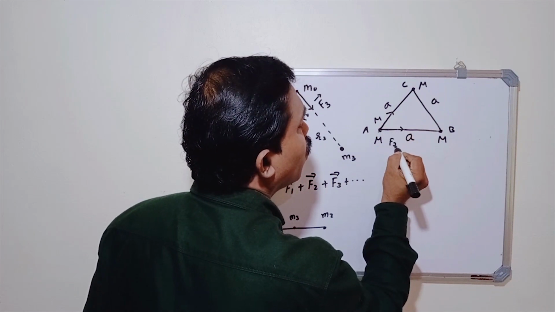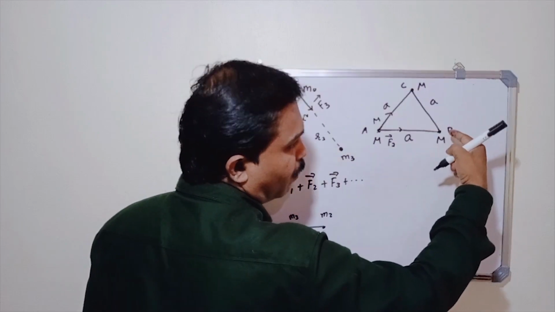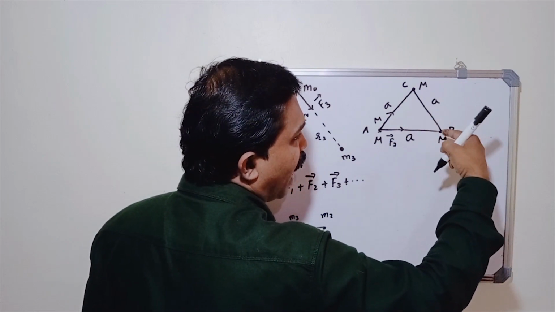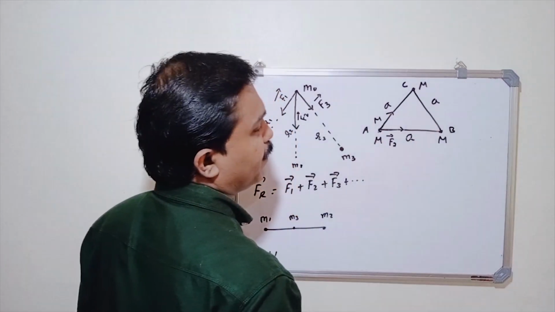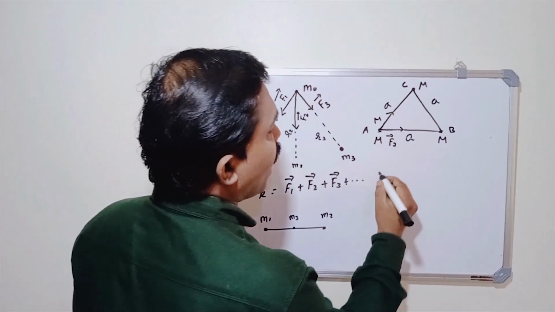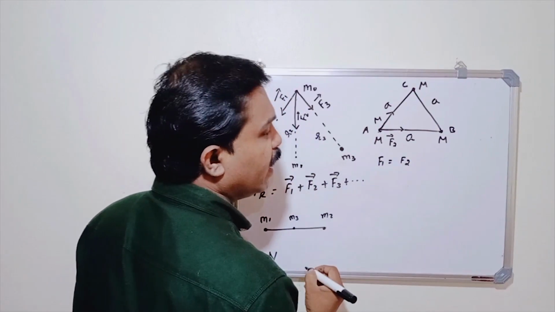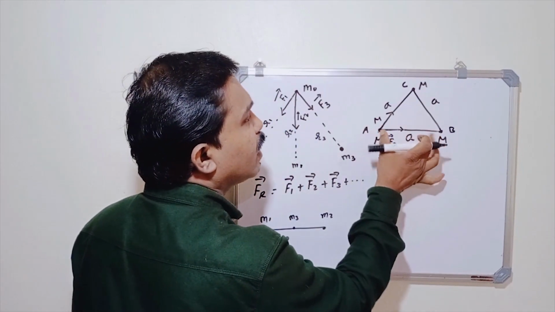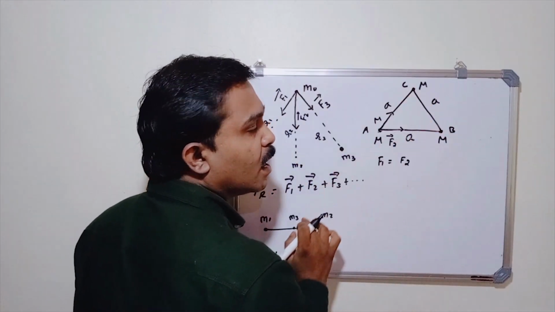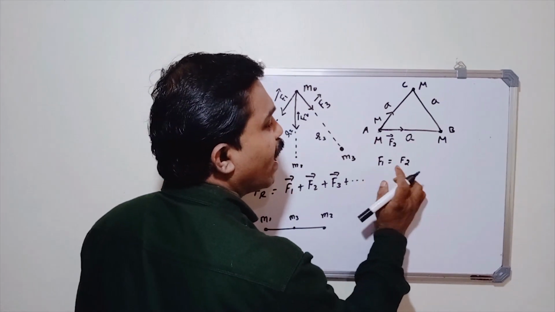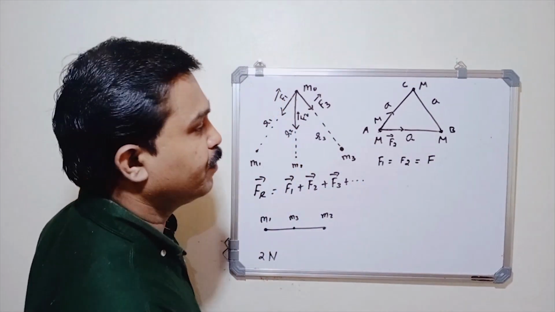That is directed towards B, because the body placed at the point B attracts this body. But the magnitudes of F1 and F2 are equal, because the distances are the same and the masses are the same. So the magnitudes of F1 and F2 are the same, and equal to, suppose, F.